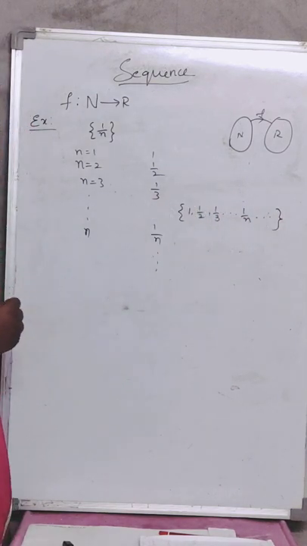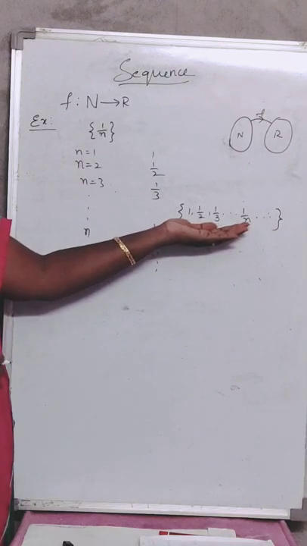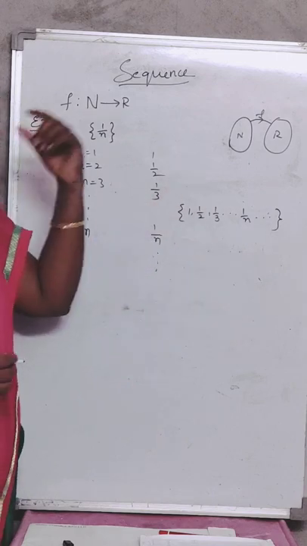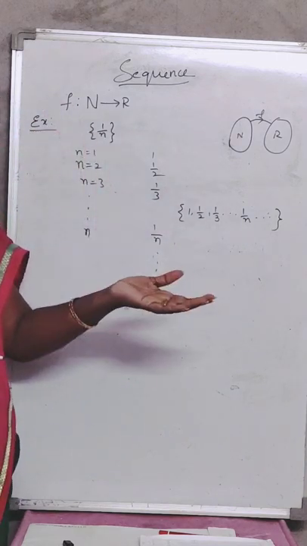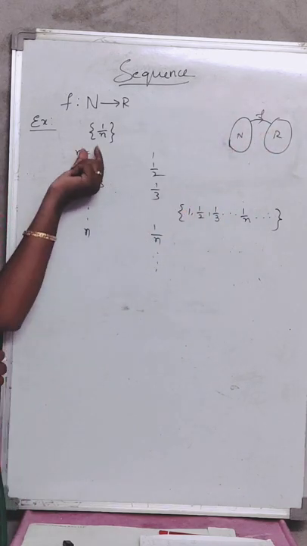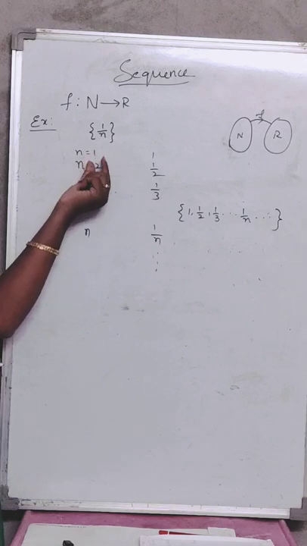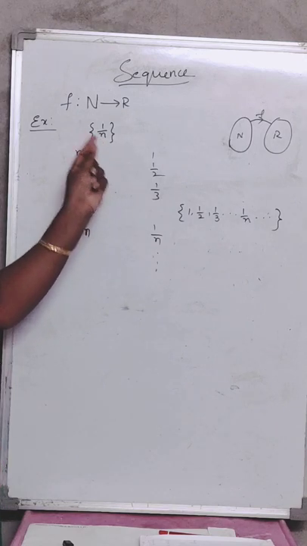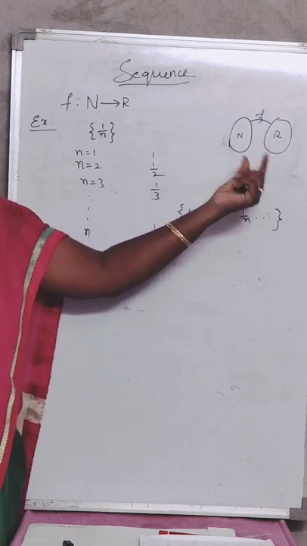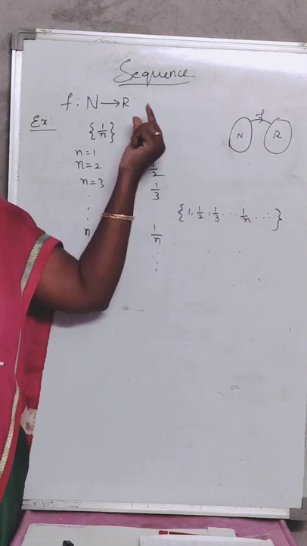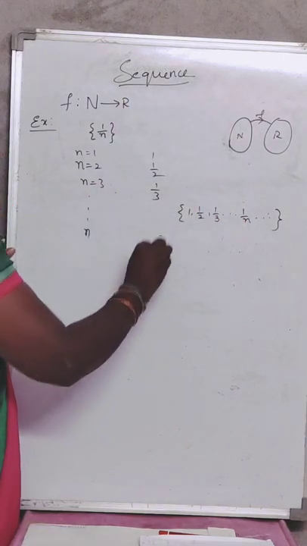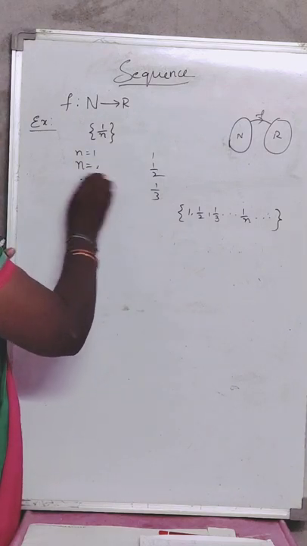This is called a sequence, and this sequence is in real numbers, because these numbers are not natural numbers. Sometimes for some sequences the terms will be natural numbers also, because natural numbers are also real numbers. But here you have taken natural numbers 1, 2, 3, applied them to the nth term, and got all real numbers. So this is a perfect example for the definition, that f is a mapping from the natural number set to the real number set. Now I am going to discuss the range set.